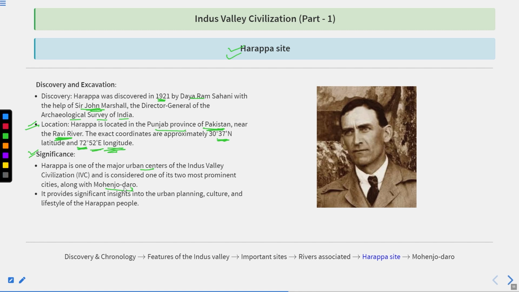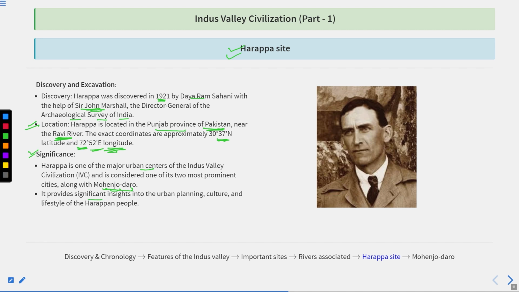But later, Mohenjo-daro and Harappa were both declared capital cities of the Indus Valley civilization. So there are 2 capitals: the first is Harappa and the second is Mohenjo-daro. That's why it is mentioned that it is one of the 2 most prominent cities along with Mohenjo-daro.